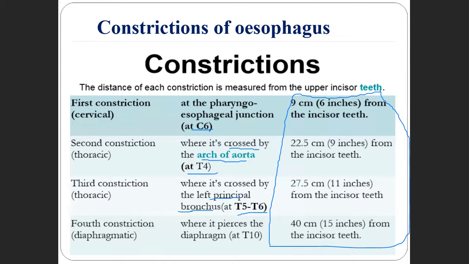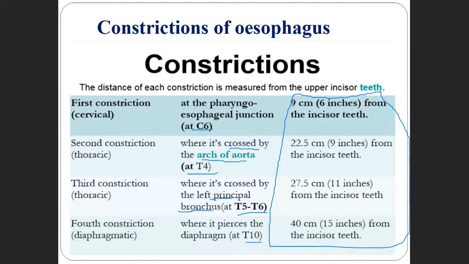And the fourth constriction, it is where it pierces the diaphragm. This is at the 10th thoracic vertebra. So here, one more point: the first and the fourth. The first constriction is cervical.